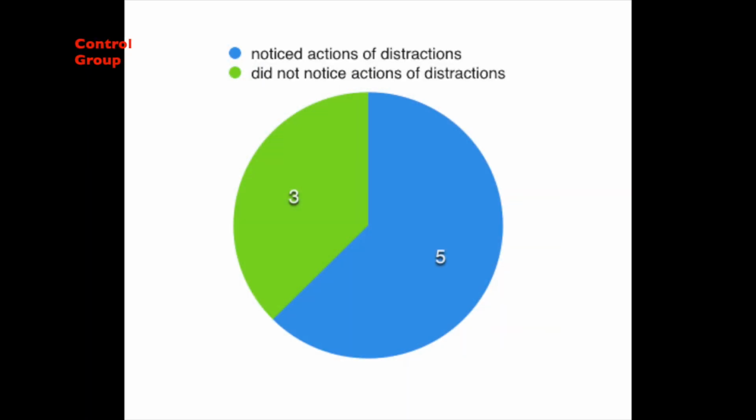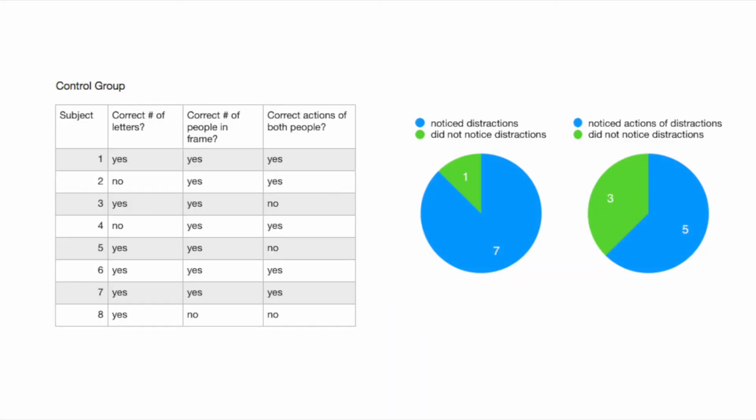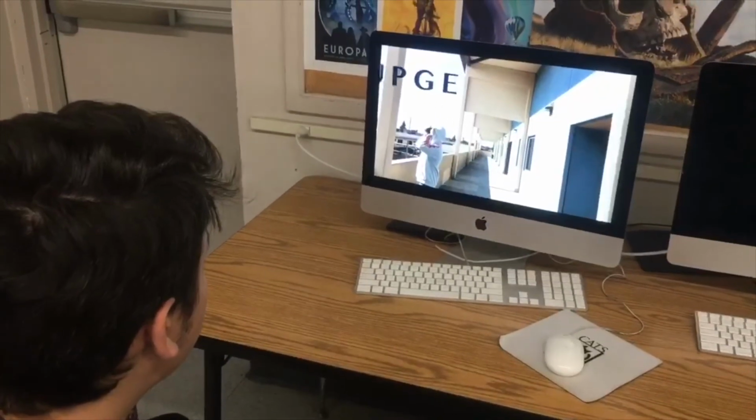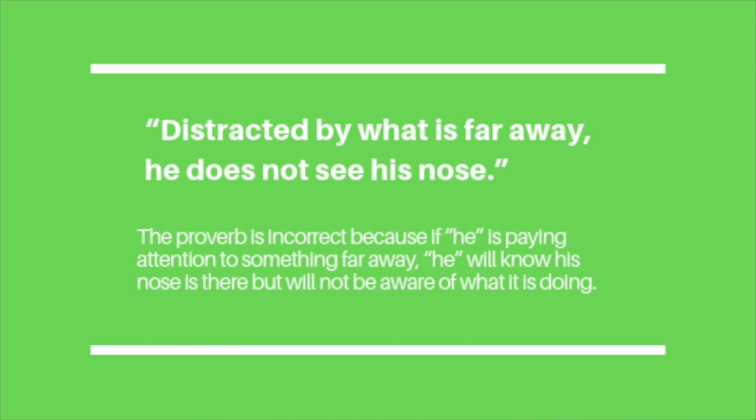Most of the subjects who were told of the distraction were able to correctly describe the actions of the people in the video, displaying they were attentive to the distractions. Our hypothesis is incorrect because we predicted the experimental group would not notice the distractions, when in fact they did. However, it was partially correct as it predicted the details would be noticed by those who were told of the distractions, as they did. The experiment exposed that someone is aware of their environment but does not actually pay attention to it unless it is specifically addressed. The proverb is incorrect because if he is paying attention to something far away, he will know his nose is there but will not be aware of what he's doing.